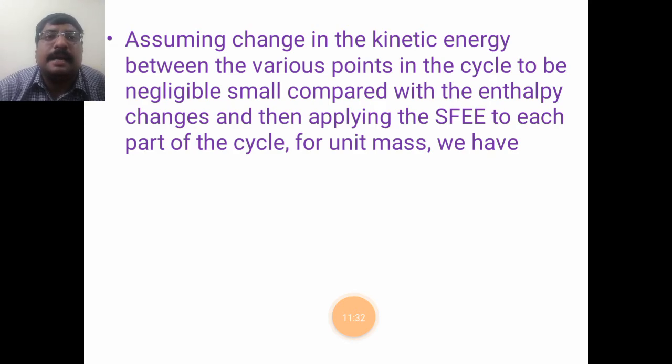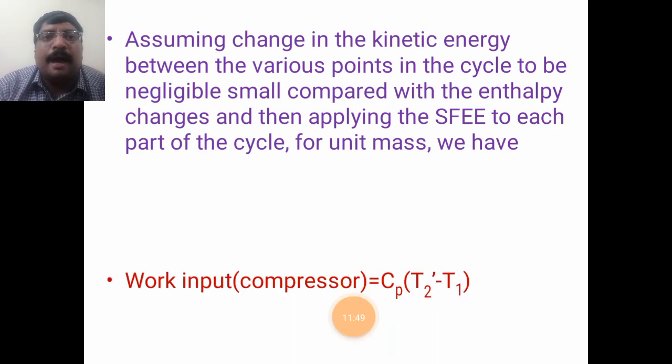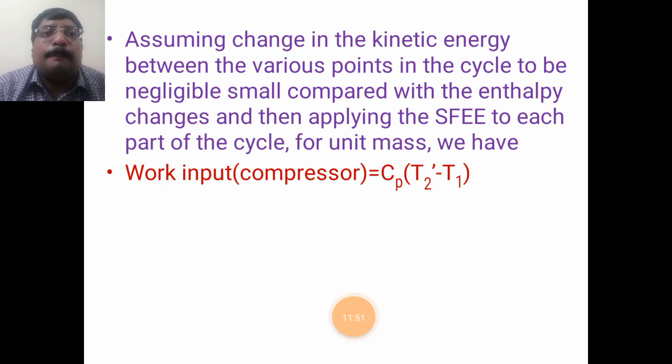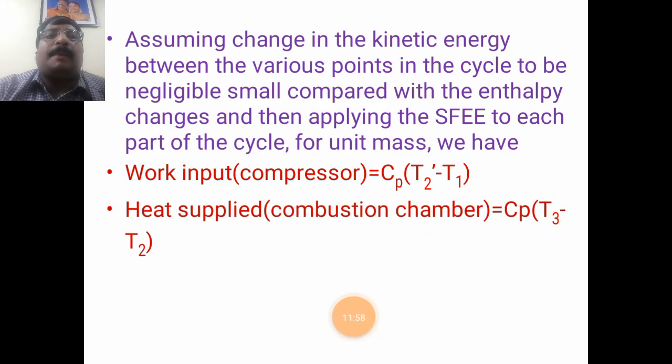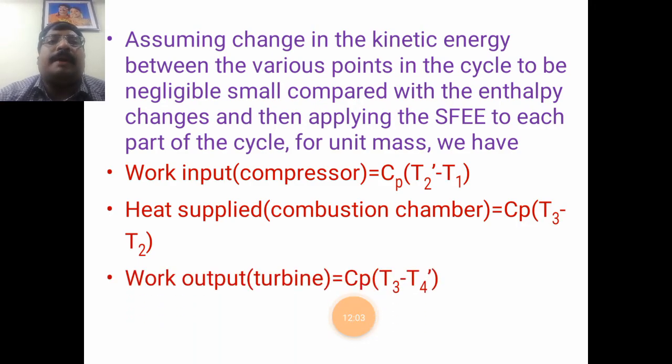Assuming the change in kinetic energy between the various points of the cycle to be negligible, that is small compared to the enthalpy changes, and then applying the steady flow energy equation to each and every part of the cycle per unit mass, we have the work input to the compressor is Cp into (T2 dash minus T1), and heat supplied is Cp into (T3 minus T2), and work output of the turbine is Cp into (T3 minus T4 dash).